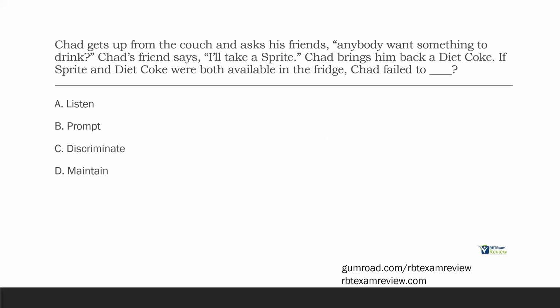And then D, maintain. Did Chad fail to maintain getting drinks? Maybe. We're not sure. We're not sure about Chad's past history of grabbing drinks. The best answer here is going to be discriminate. Kind of a hard question. There's a lot of things that could have happened between Chad being told about the drink and grabbing the drink. But again, all we're going by is what we know from the question and picking the best answer, which in this case is C, discriminate. Chad could not tell the difference between our two stimuli.